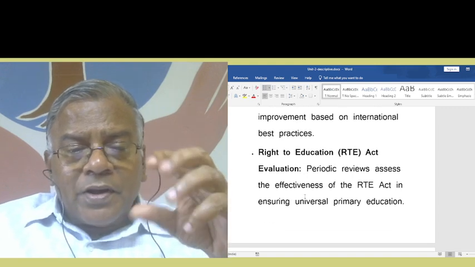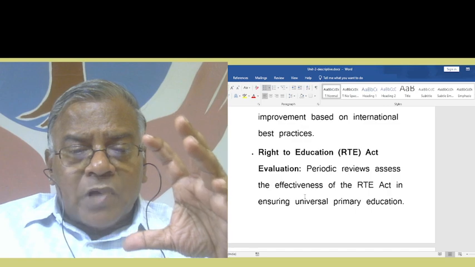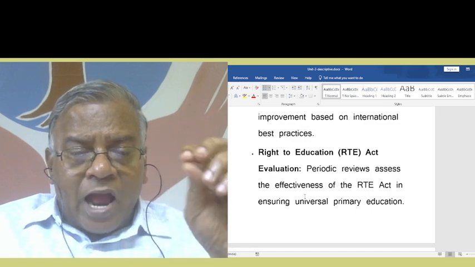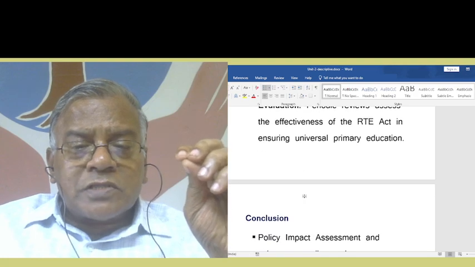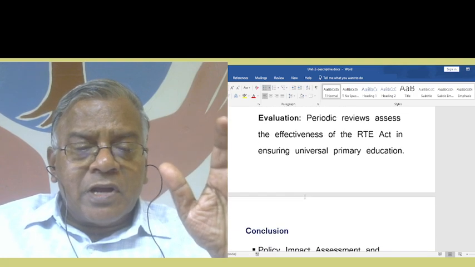Right to Education Act, RTE. Periodic reviews assess the effectiveness of the RTE Act in ensuring universal primary education. This can be in the concluding remark.